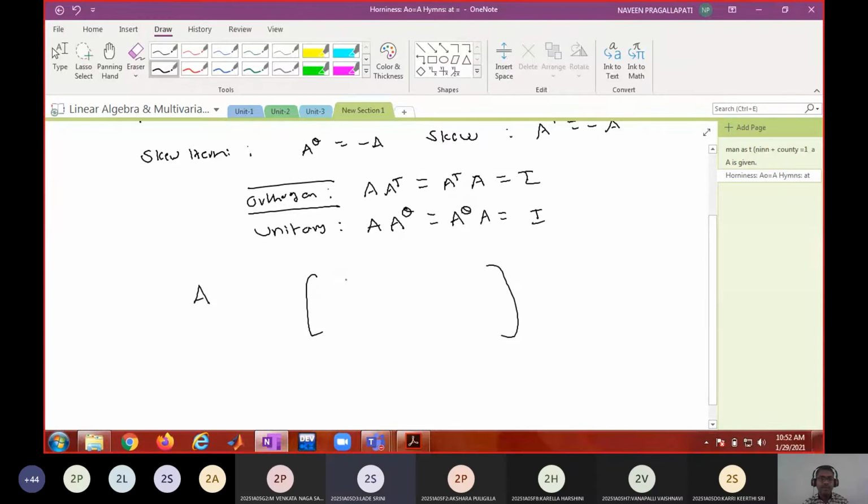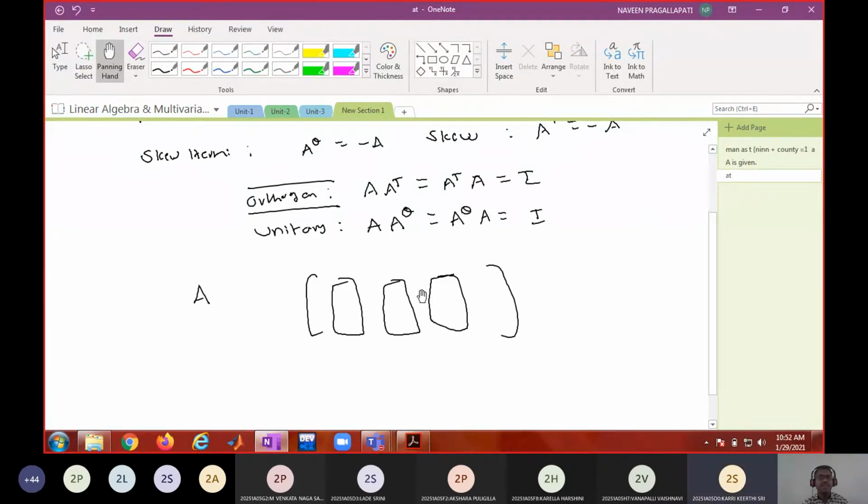Suppose you have a dot product of columns is 1. The dot product of any two distinct columns is going to be 0, because dot product 0 means two vectors are perpendicular, orthogonal, right?